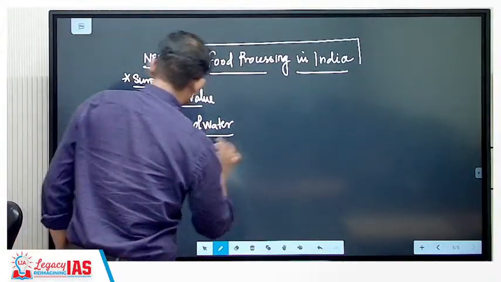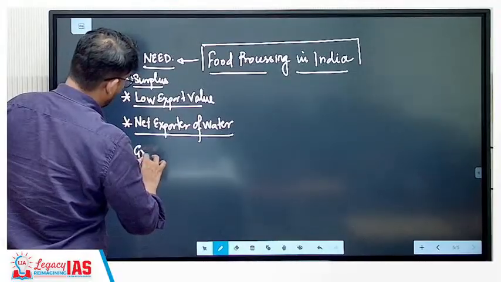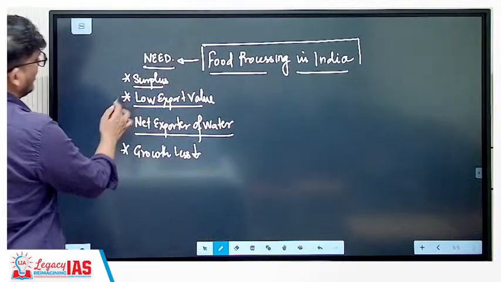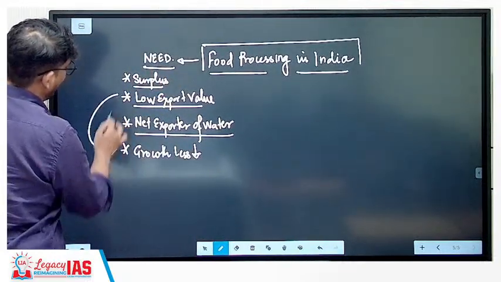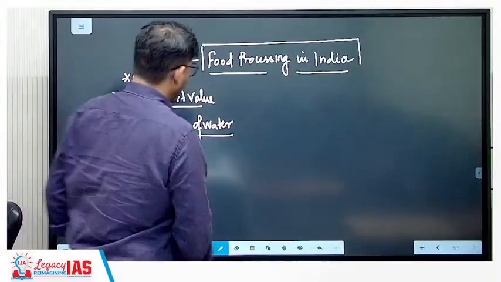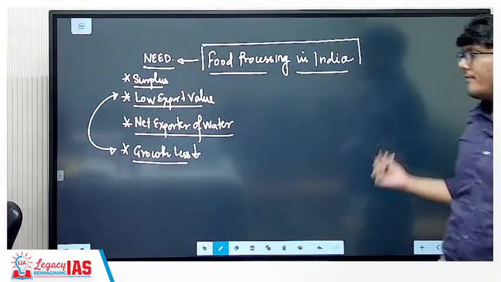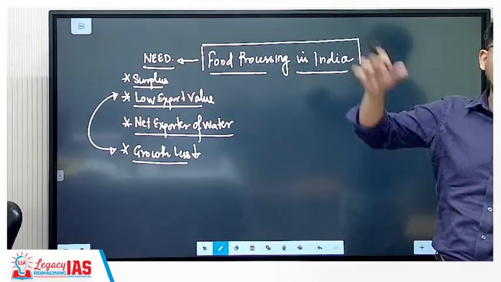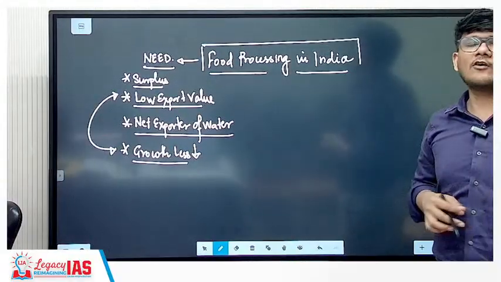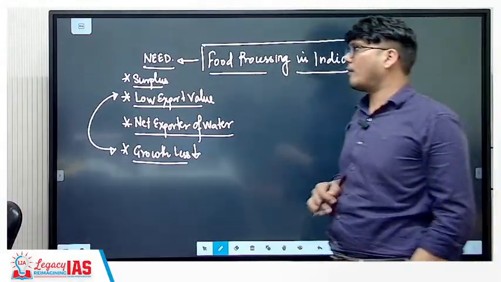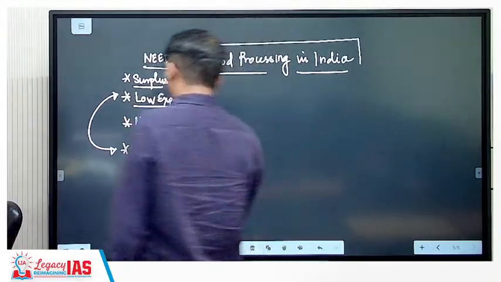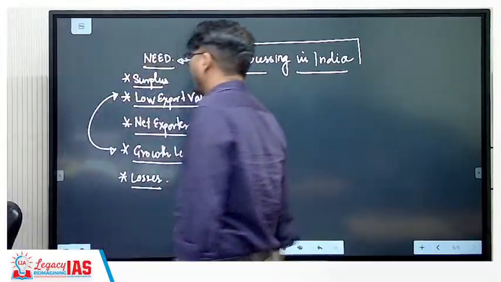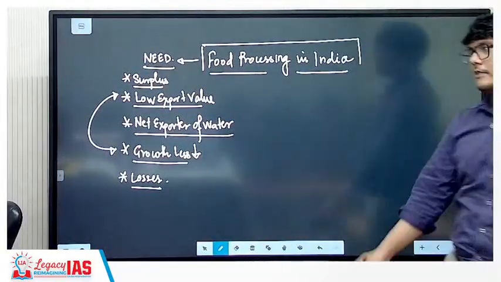That is the idea. As a result, growth is less. Growth is less because of low export value, because we are directly exporting raw materials, so the value is low. On the other hand, we import high value things, so our import bill is higher and we are going to have a balance of payment deficit. That is what we are going to have. That is why there is a need. Also, very important, there are losses present in our agricultural produce. This is why there is a need of it.